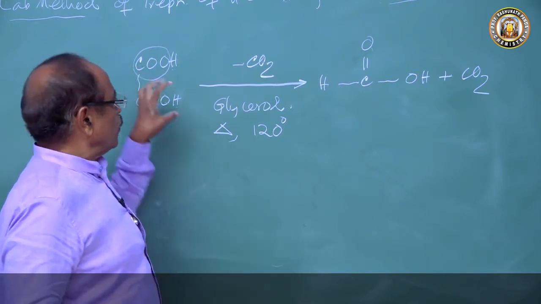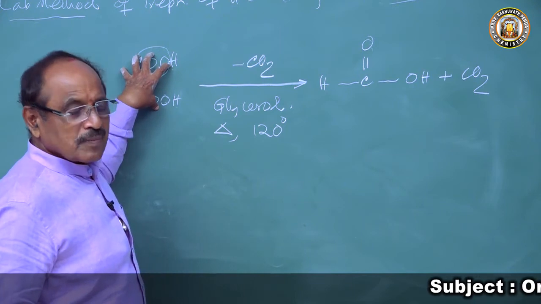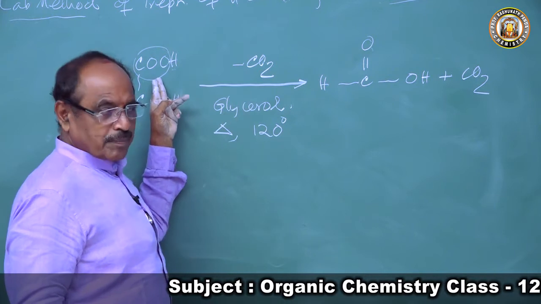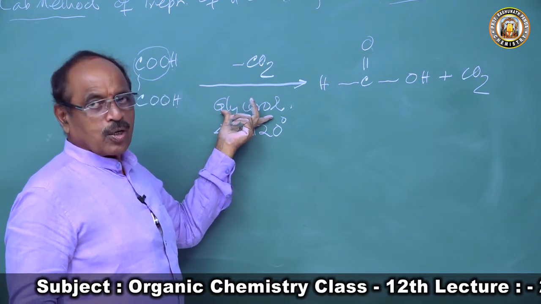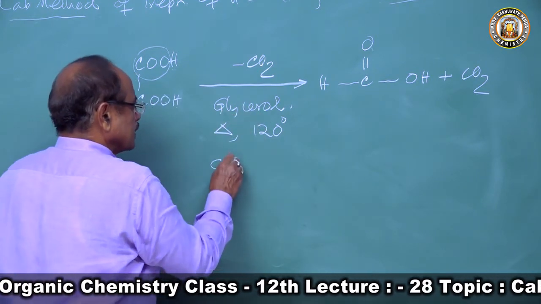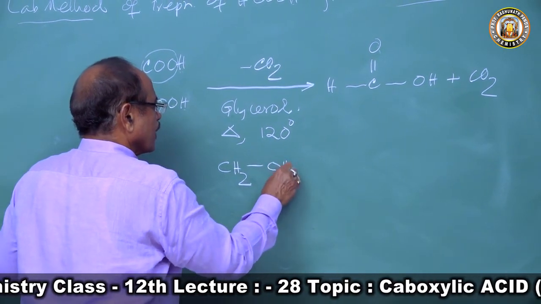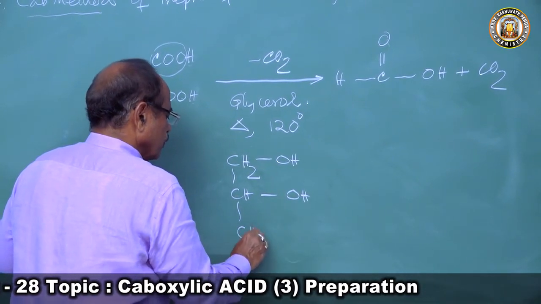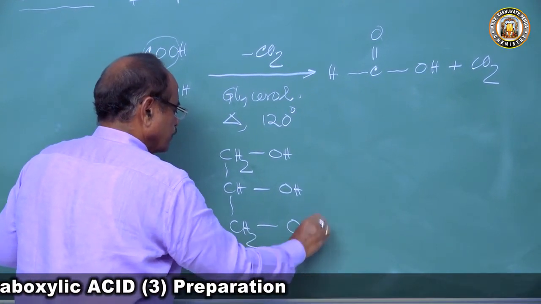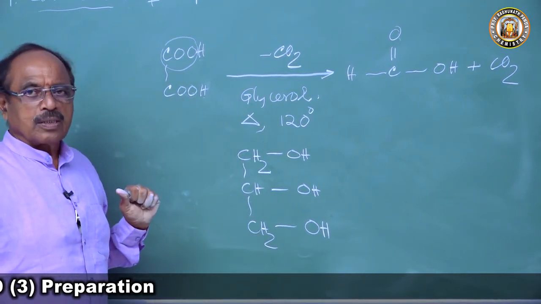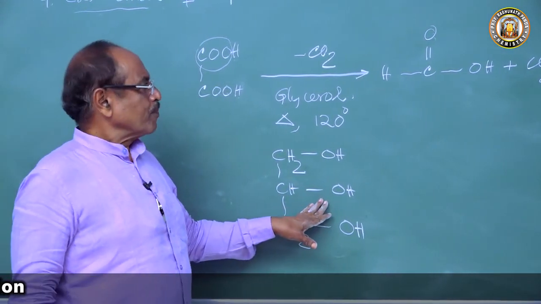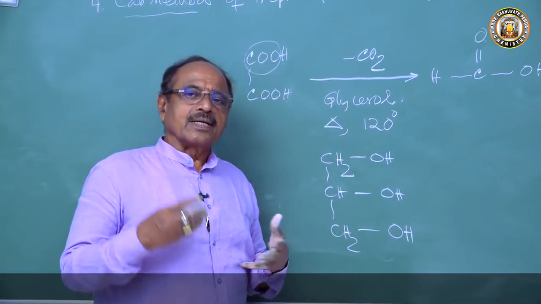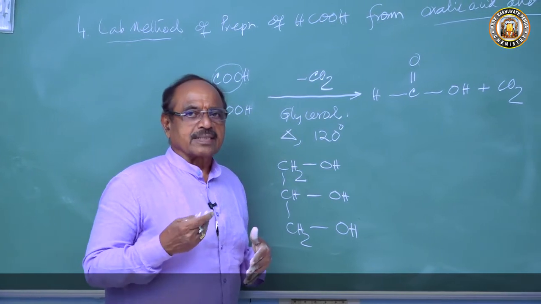That means we will take oxalic acid and treat it with the glycerol. This is a carboxylic acid, this is an alcohol. What is glycerol? Glycerol is CH2OH, CHOH, CH2OH. This is glycerol, a trihydroxy alcohol. We are heating with oxalic acid. Then they will undergo an esterification reaction.